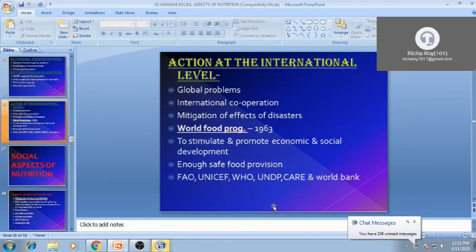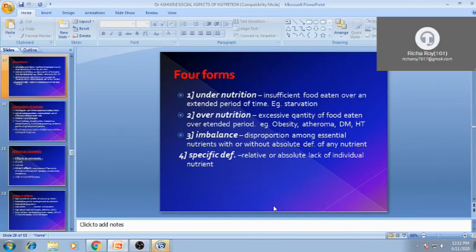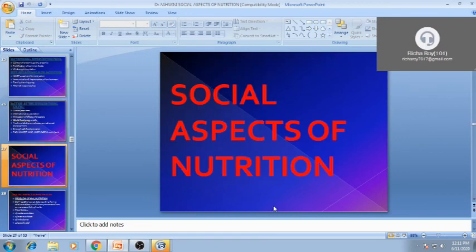This is all about the social aspect of nutrition and surveillance of nutrition. This is a small but very important topic of nutrition, the social aspect. We have covered most of the things in this nutrition chapter. So this is all about today's class, and I think 2 or 3 or 4 classes are there that will complete this year's schedule.